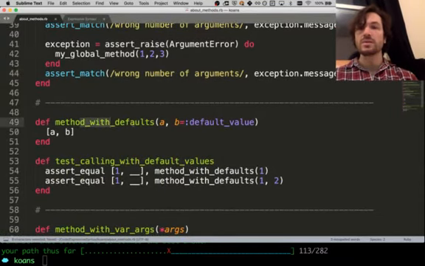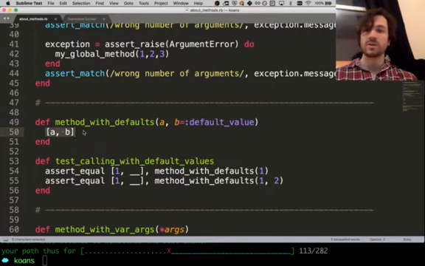Method with defaults. So this is a method. We're defining a method here, and we pass it A, and we could pass it B, but if we don't, the default value is this symbol default value. Makes sense.